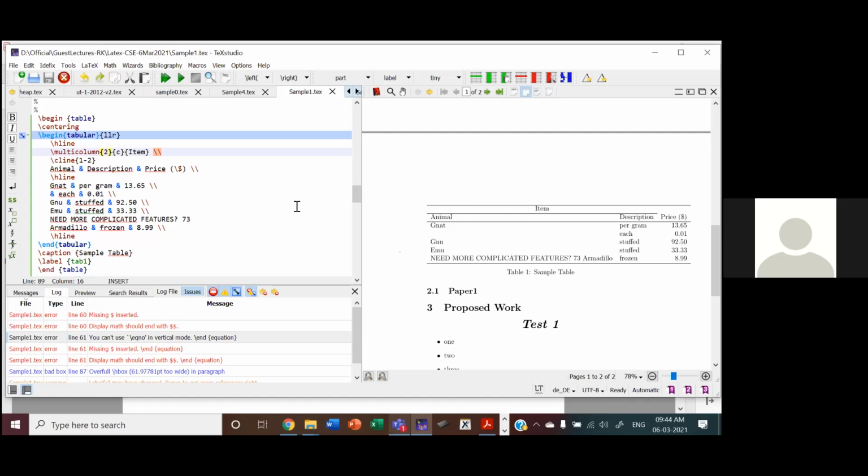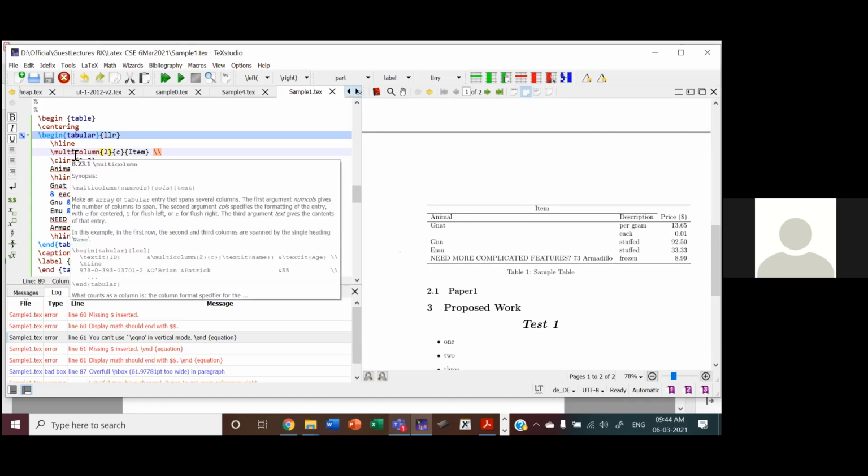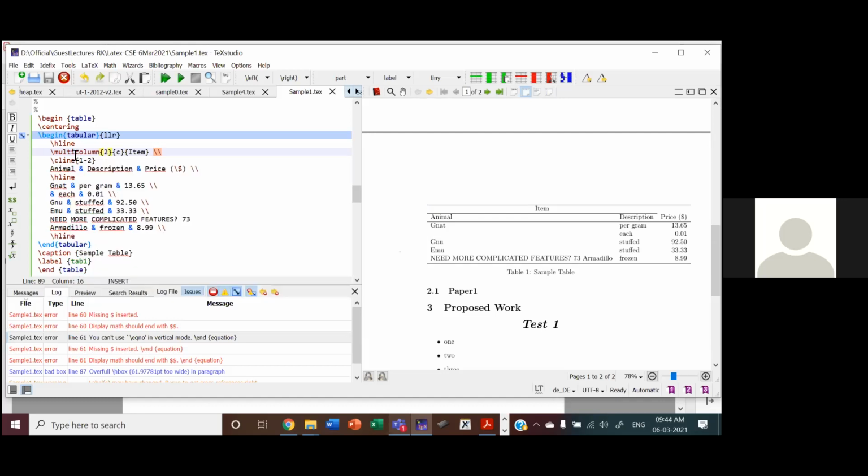And what is the first row? First row is I am combining multi-column. 2 columns I am combining. That is this animal column, description column I am combining and writing the item in the center. So that's displayed. And then what is the C line?